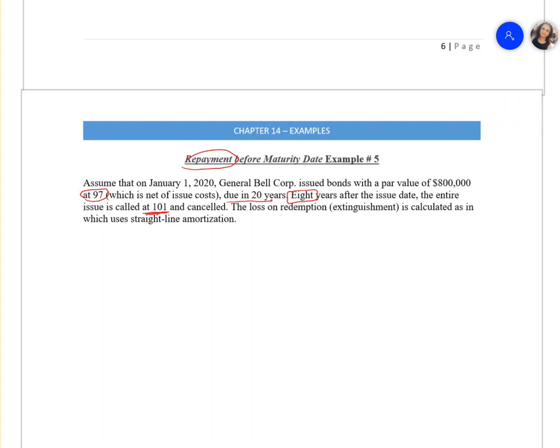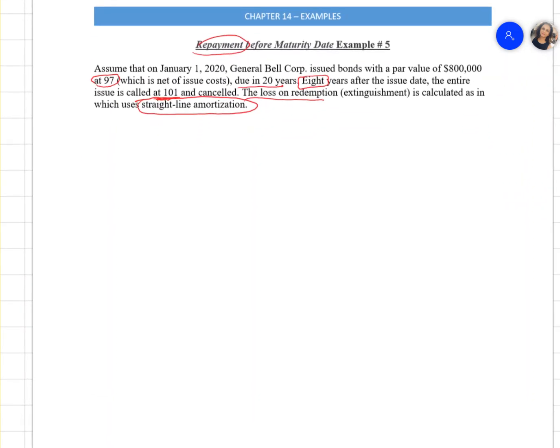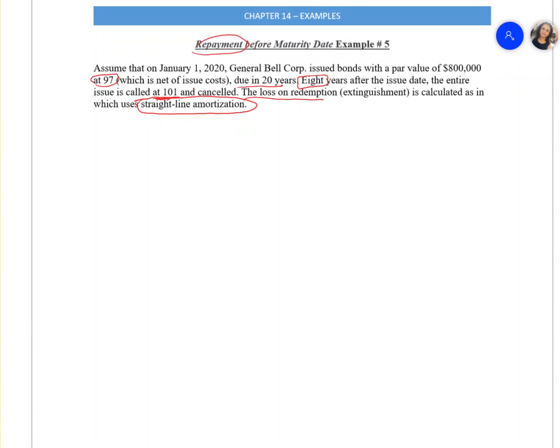Now, in this case, the question is giving away that there is a loss on redemption, but we need to figure out how much the loss is. And this is a private company because they're using straight line amortization. So now we know the 8 years has gone by. Before we get to that, we want to know what the carrying value is, and what we started off with. There are two ways of doing it. Whichever you find easier, that's the method you will use, and I will show you both methods.